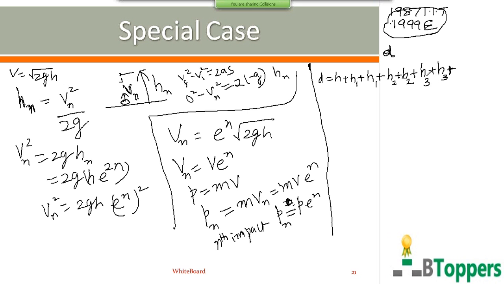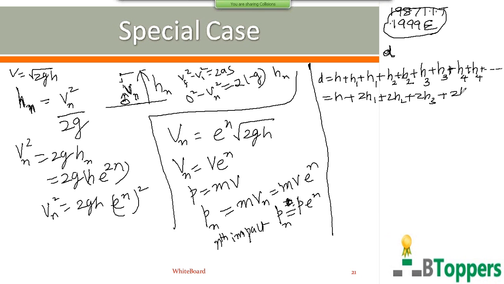After third impact with the floor, it rises to the height h3. Then it falls freely under gravity from the same height h3 before fourth impact with the floor. h4 is the height to which it rises after fourth impact with the floor. Then it falls freely under gravity from the same height h4. Like that, you get an infinite number of terms here. You can write h plus d equals h plus 2h1 plus 2h2 plus 2h3